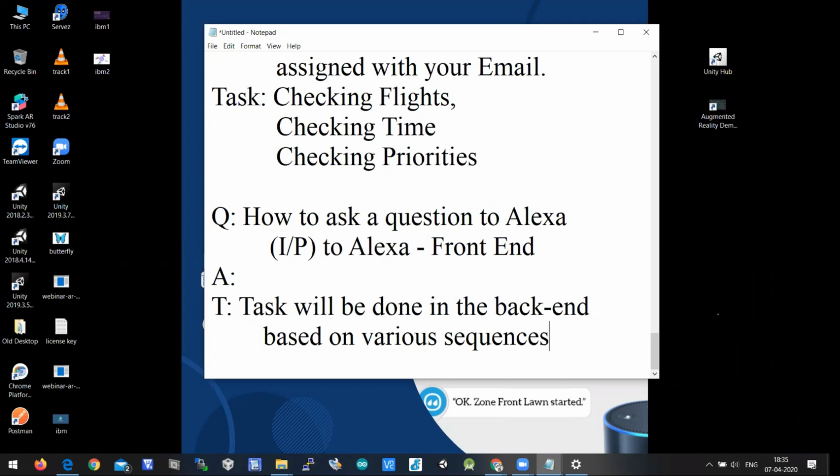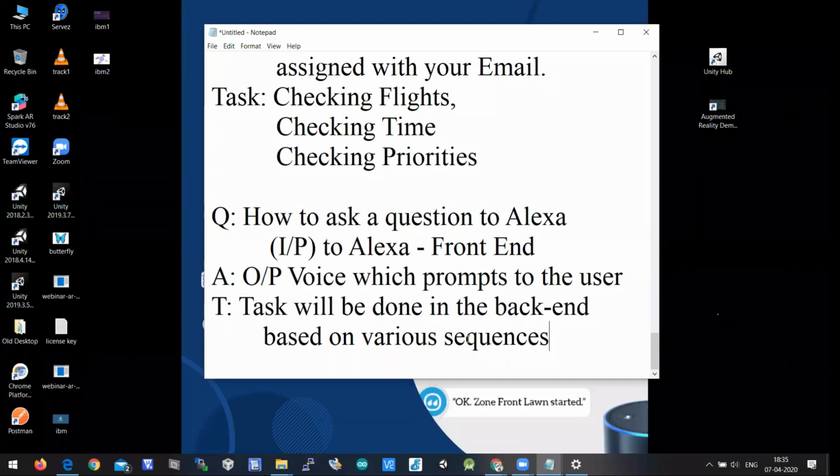So the task will be done in the backend, and the answer is nothing but an output voice which prompts the user. So here there is a front end and a back end, and an output voice prompt to the user. So there are three things here: one is question, one is answer, and one is task.